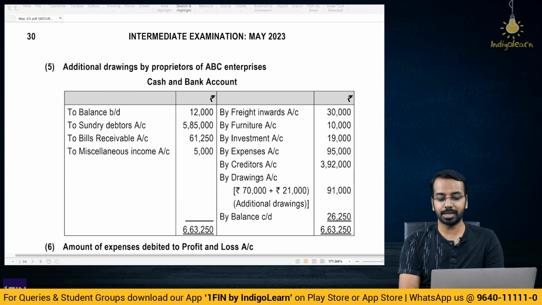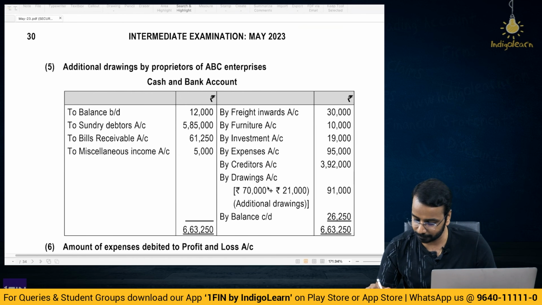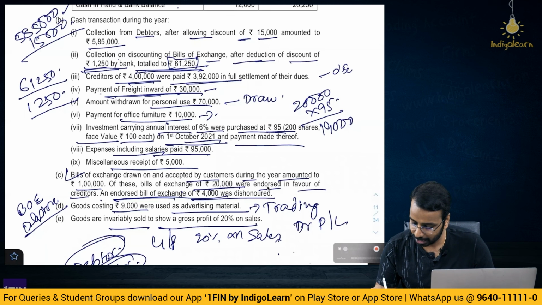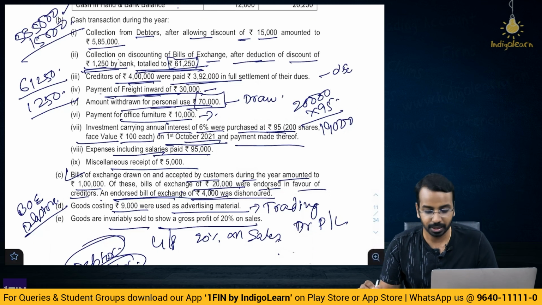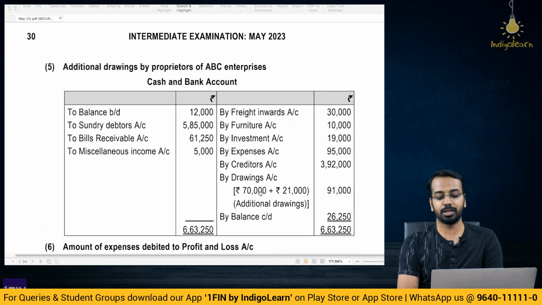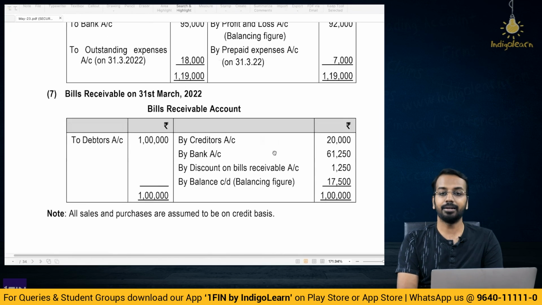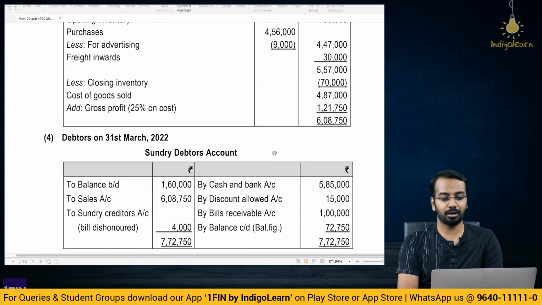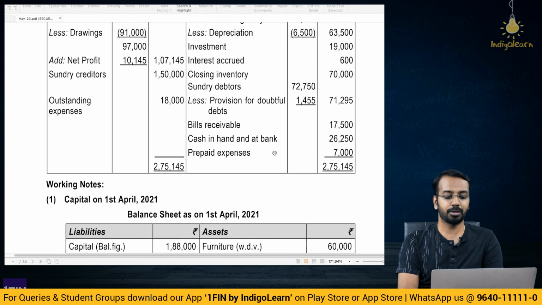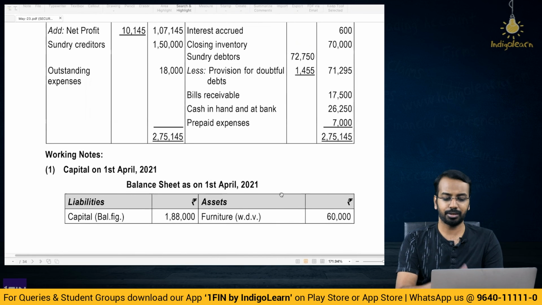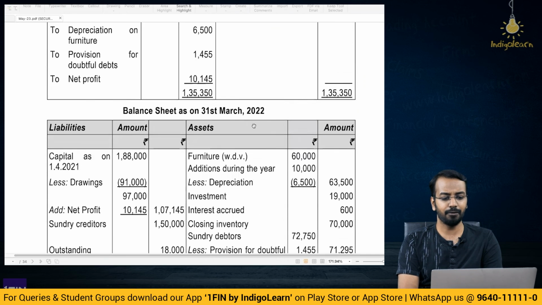And drawings account, what happens is, if you come back, they say amount withdrawn 70,000. And if you plot 70,000 here and take the closing balance, there is a difference of 21,000. That 21,000 is also assumed to have been withdrawn. Okay. Then with this we can head to P&L account and also the balance sheet. For the balance sheet, you have to prepare opening balance sheet. Information is there in the question. Using that you can prepare. So let us come to the P&L.